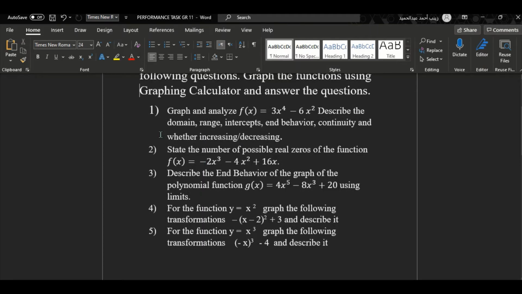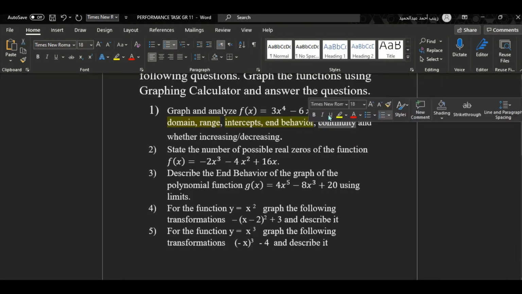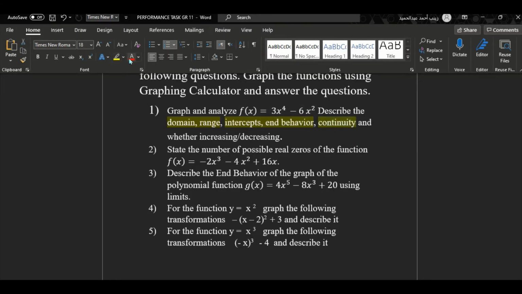So let's take a look. It says graph and analyze this function f of x equals 3x to the power 4 minus 6x squared. Describe the domain. So that's 1. The range of the function, the intercepts, x and y intercepts, and end behavior of the function. We will describe the continuity of the function, and we will analyze the increasing and decreasing intervals through the graph.